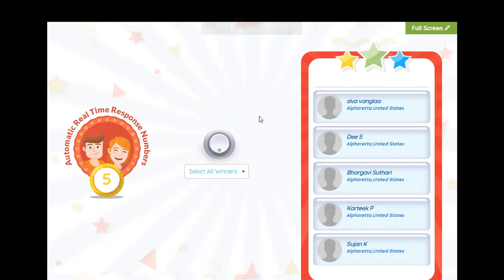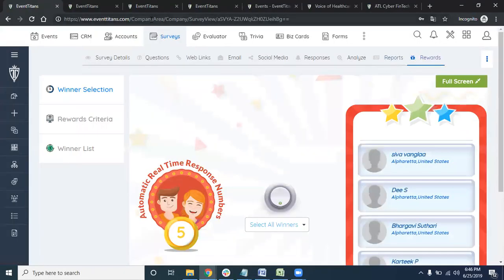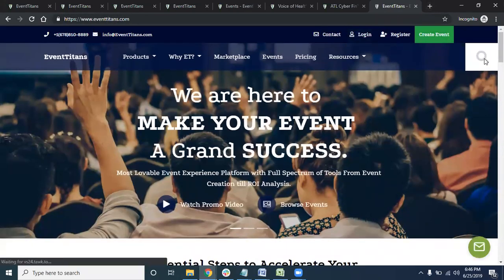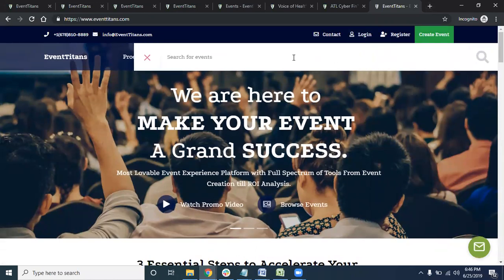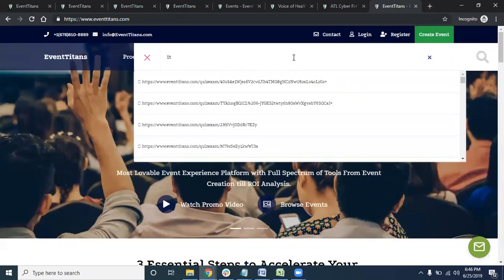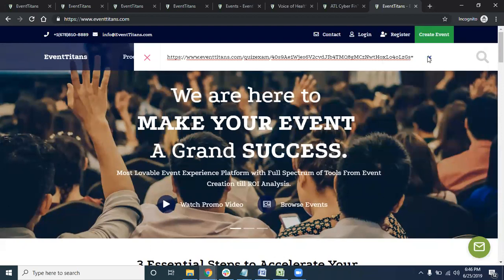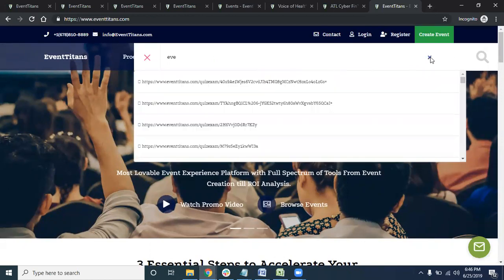Imagine you're on the stage and you say, here is the link that you need to type in. Simple example I can give: how complicated is it? Not really. So let me go ahead and show that. You go to eventtitans.com, and there is a search bar over here. Oops, that's not a good example, probably that's already an invalid link. But if you see here, as soon as you type, all the event links come up.